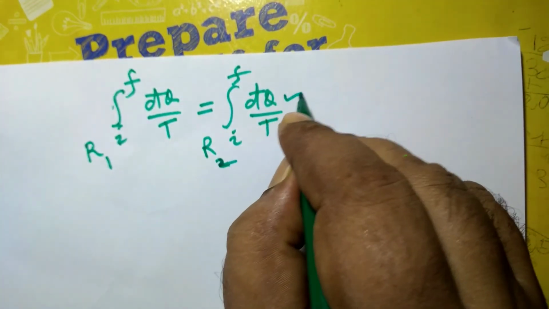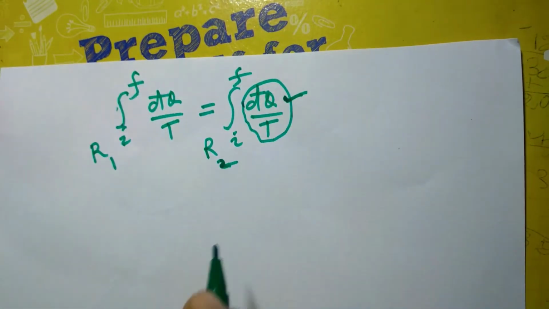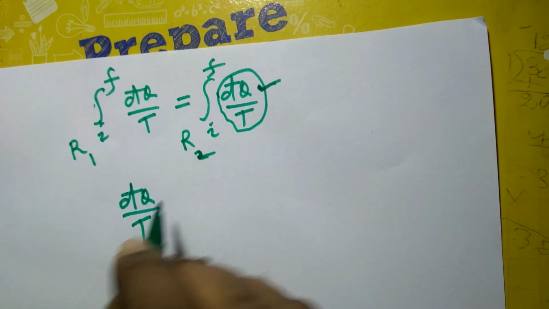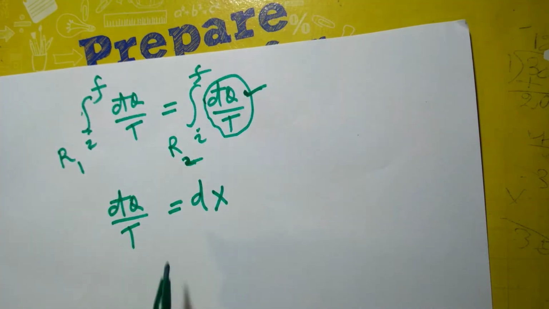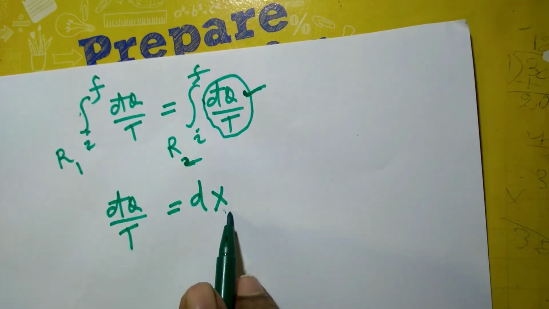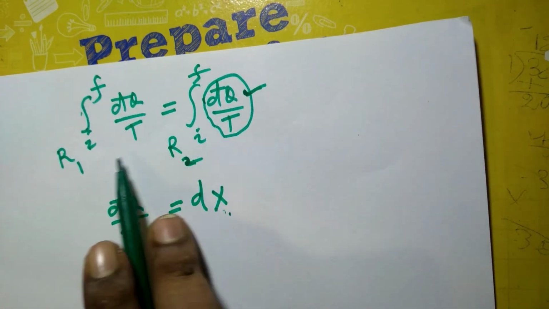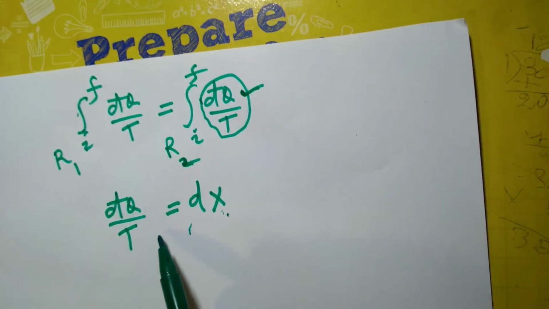So this must represent a differential form of a property. So dq by T is equal to dx. And what is this x? Actually we are going to discover it. And since this is independent of path and depends upon end states only, it is a property.